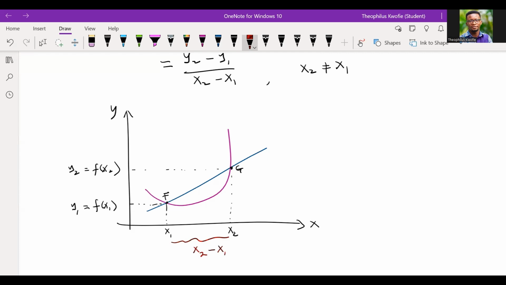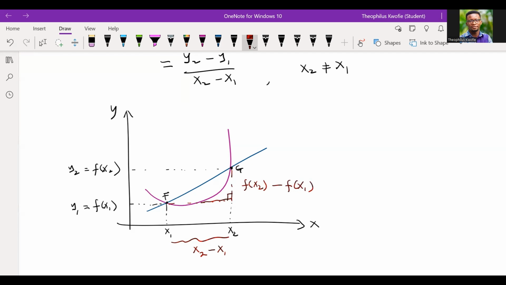Okay, good. Now let's look at something really important here. How do I determine the change in the output? So the change in output, I just have to trace this. This is the point at which I can know the change in the output. If I subtract the outputs, I'm going to have f of x2 minus f of x1, right? Good.